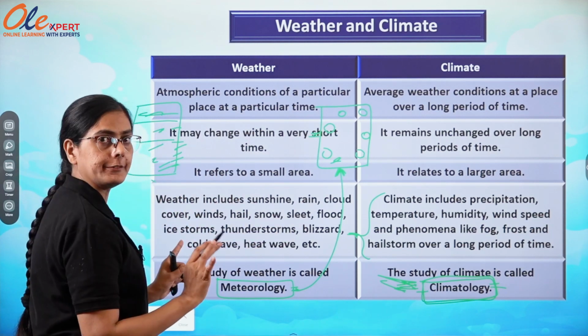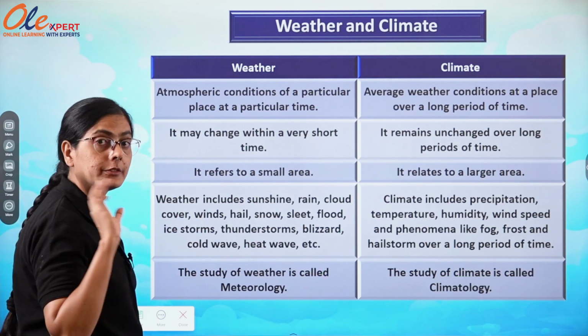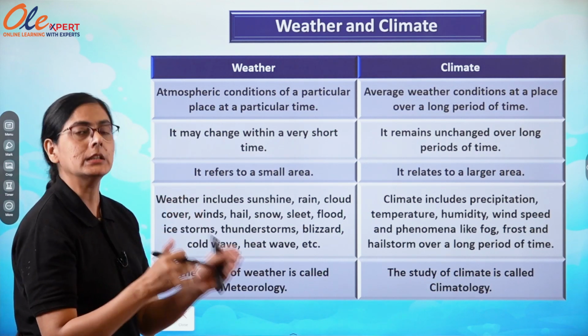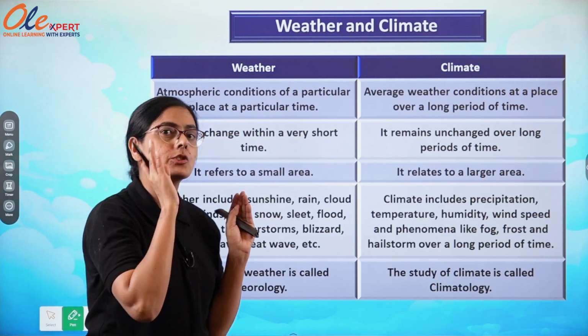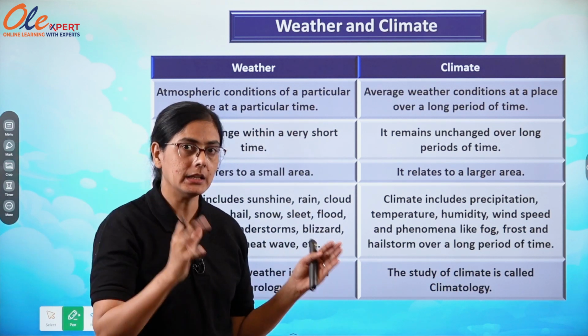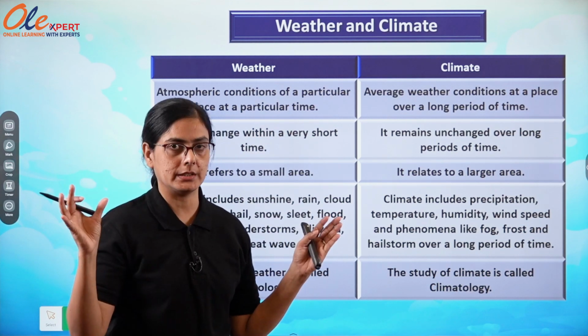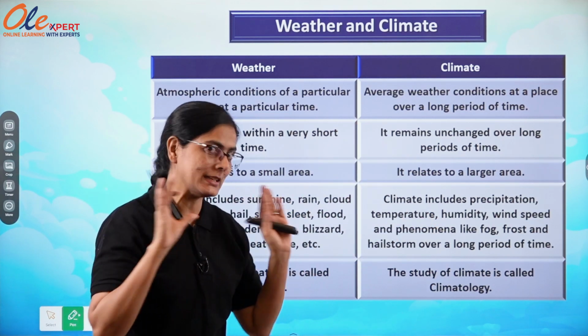Fine. This is the difference between weather and climate. If we are talking about weather, it means a short period and a small area. When we are talking about climate, it means a large area and a long period for that particular region. So I think it is clear to you.